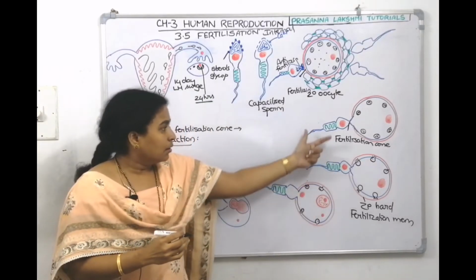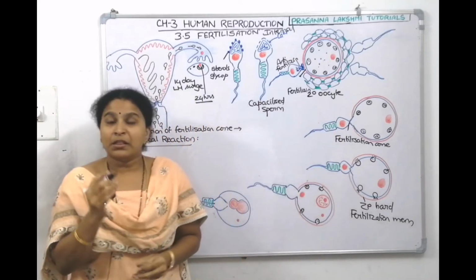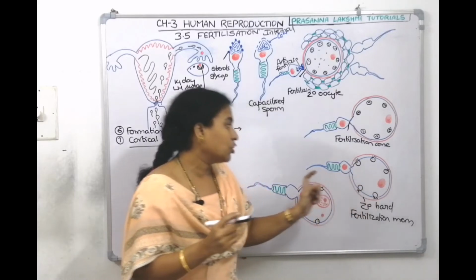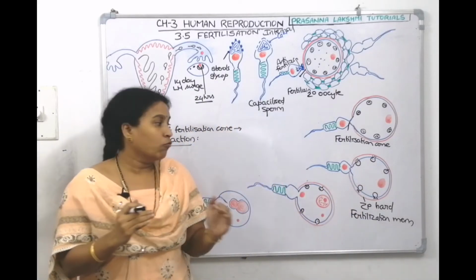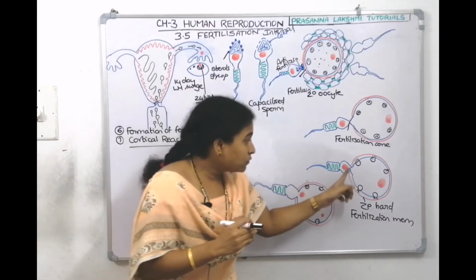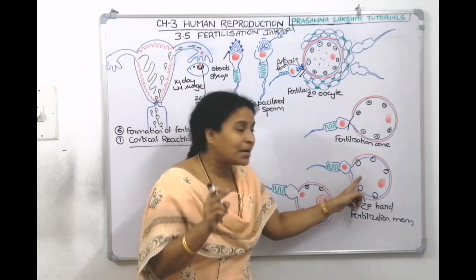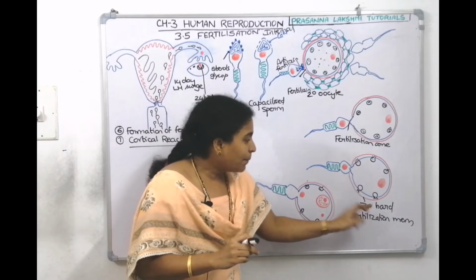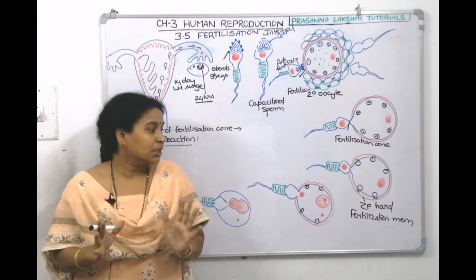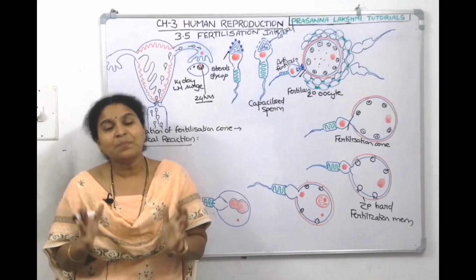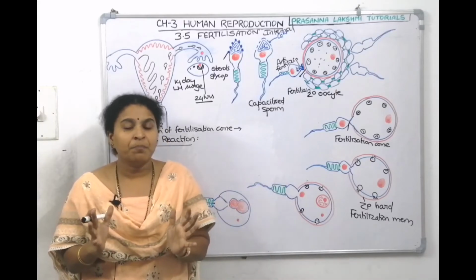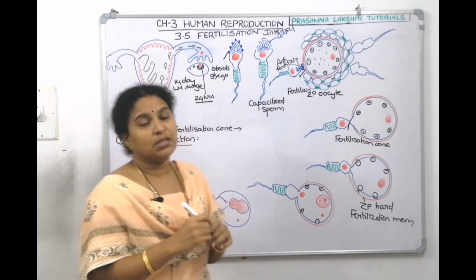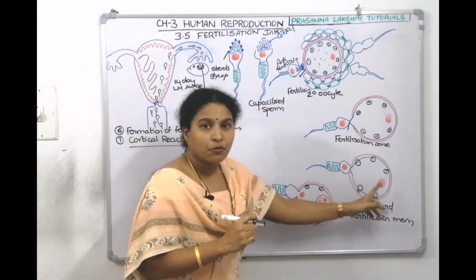After the egg receives the sperm, when the reception cone is formed, the cortical granules present in the cortex region of the secondary oocyte move towards the plasma membrane, fuse with it, and release their enzymes and chemicals into the perivitelline space. They convert the zona pellucida layer into a hard layer so that it becomes a fertilization membrane. Once it becomes a fertilization membrane, other sperms cannot come. So this fertilization membrane prevents polyspermy, ensuring that one sperm fuses with one egg.